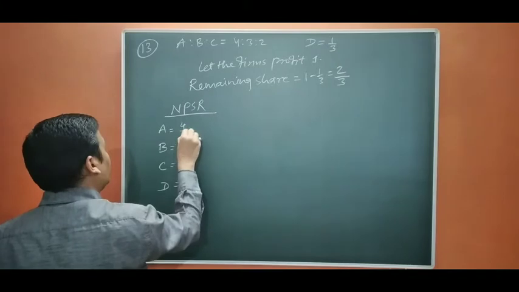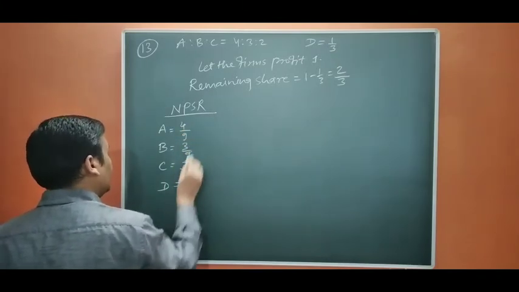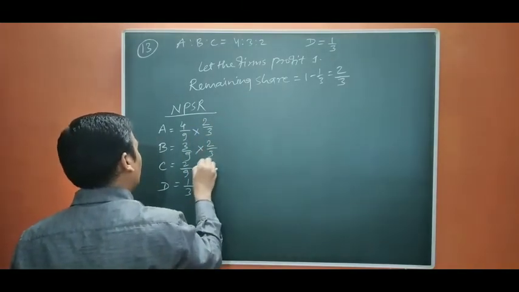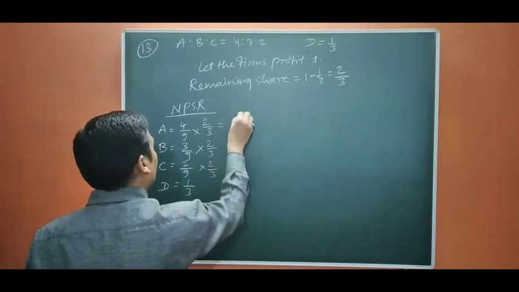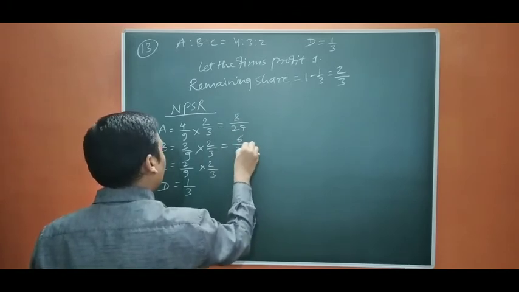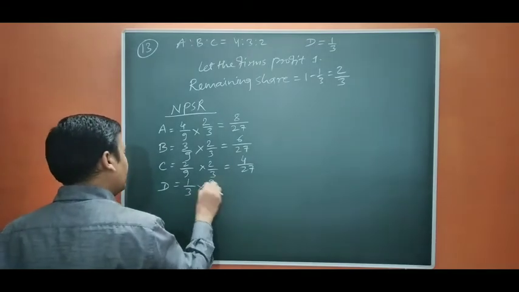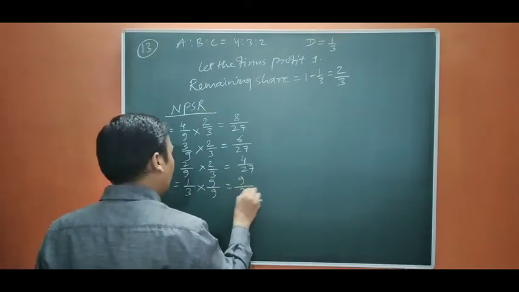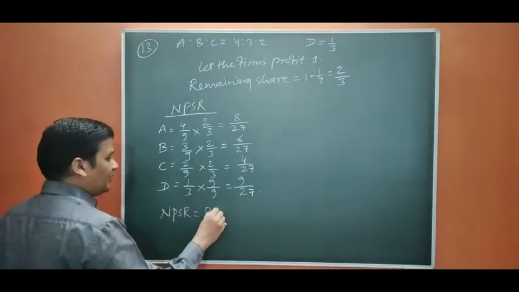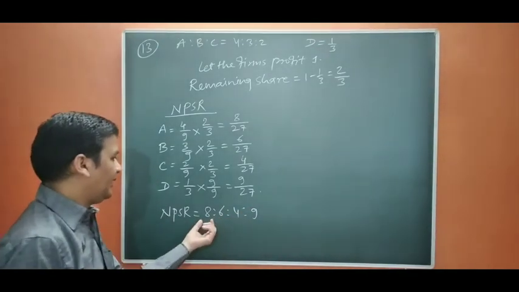It is 4 by 9, 3 by 9, 2 by 9 and it is going to be 1 by 3. So we are going to multiply with 2 by 3, 2 by 3, 2 by 3. So it is going to be 8 by 27, 6 by 27, 4 by 27, and to make it 27 we are going to multiply with 9. So 9 by 27. So new PSR is 8 is to 6 is to 4 is to 9. If you calculate this one, 10, 18, 27.